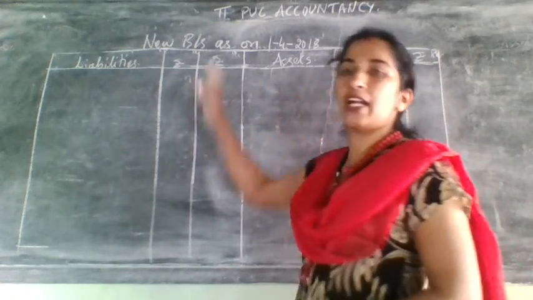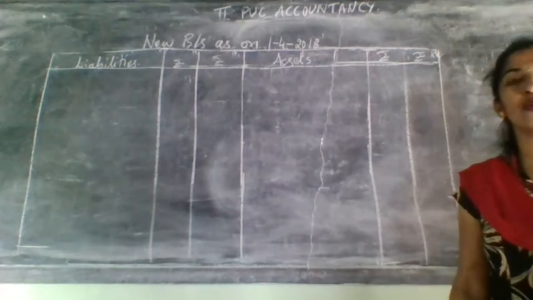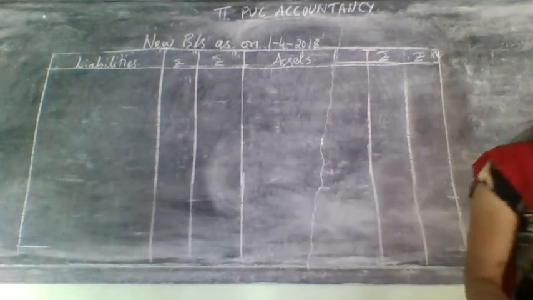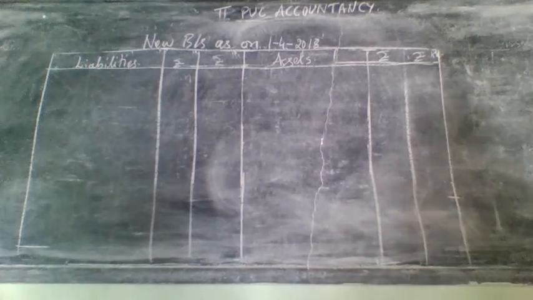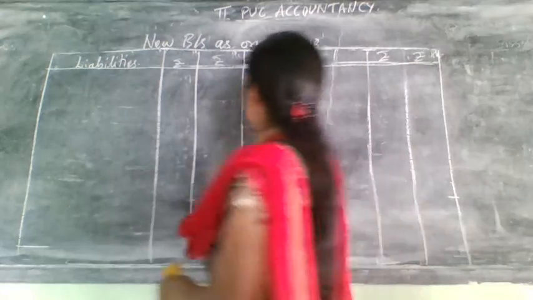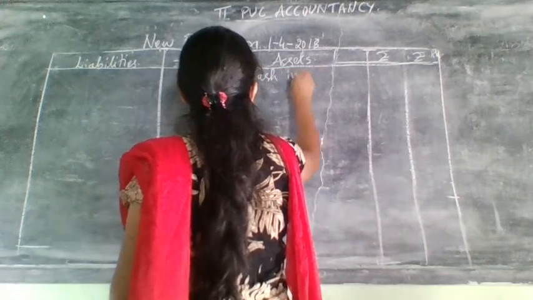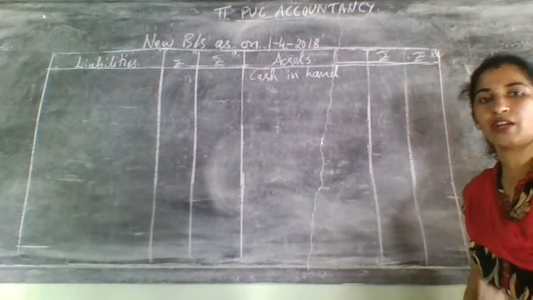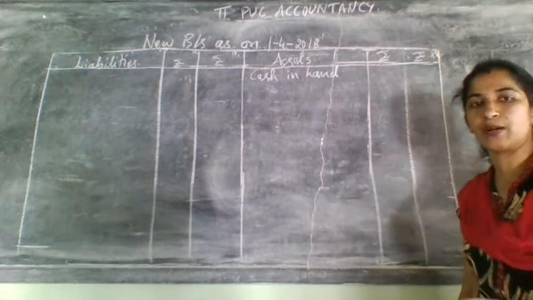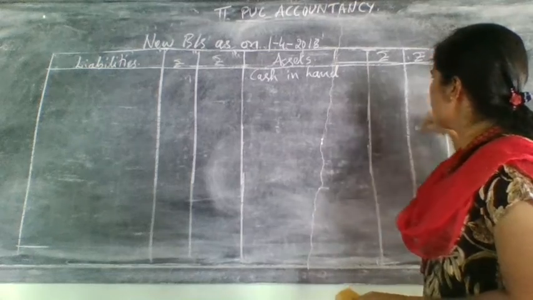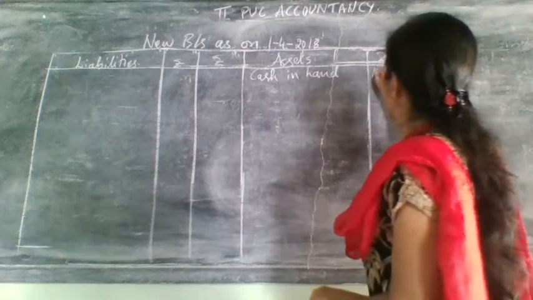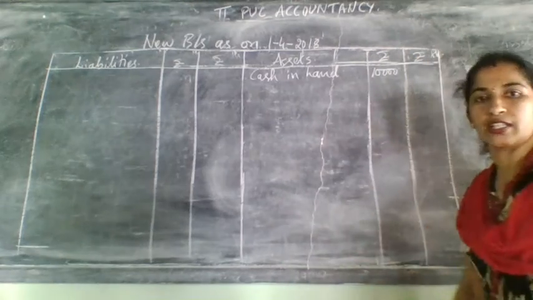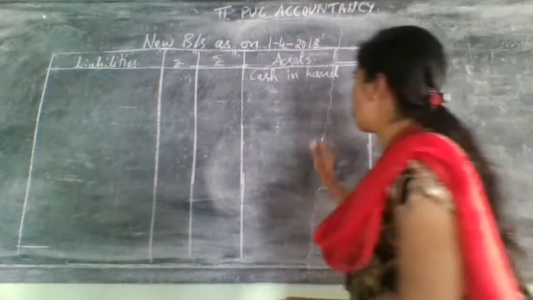Okay, asset side and liability side. Let us start from the asset side. First thing, what they have given on the asset side is cash in hand, correct? So write that cash in hand. Where do we need to write cash in hand? We have not opened a cash account, that's why cash will come in the inner column. So write the amount. What was the cash in hand there? Cash in hand was 10,000 in the old balance sheet.